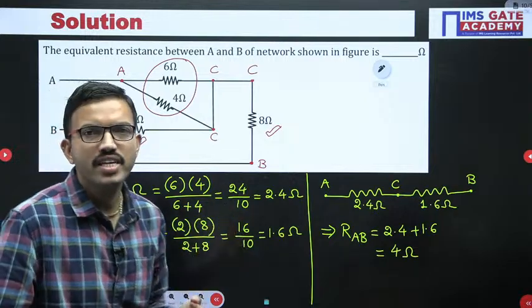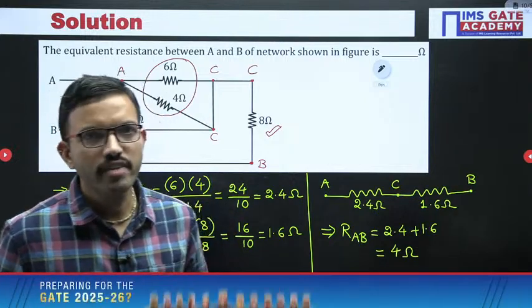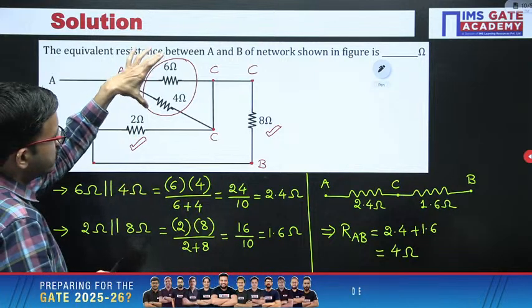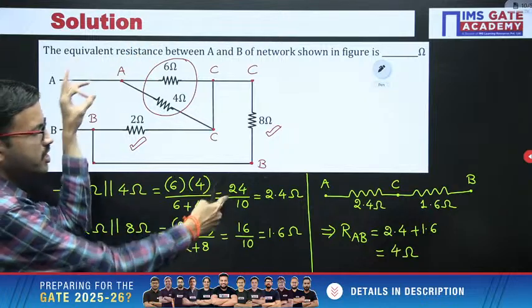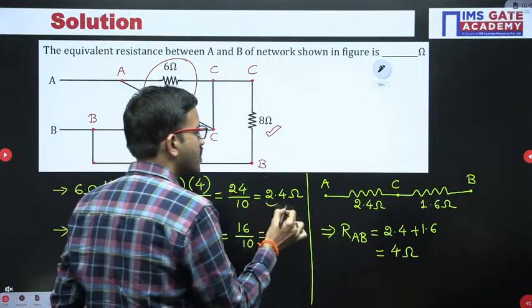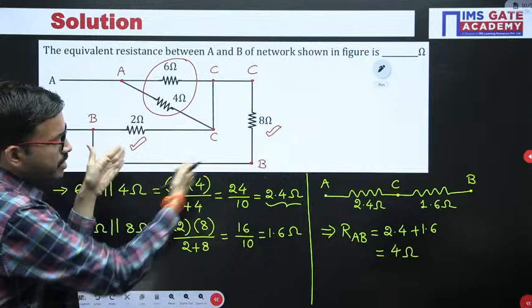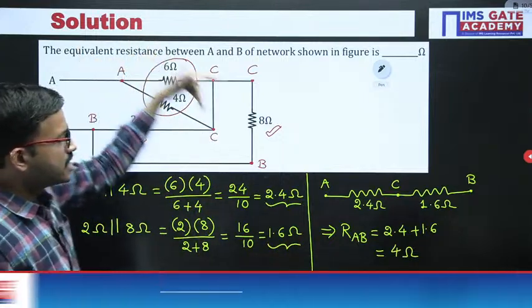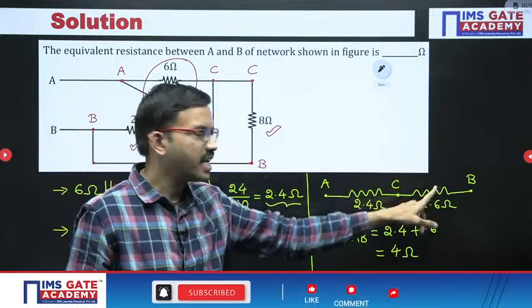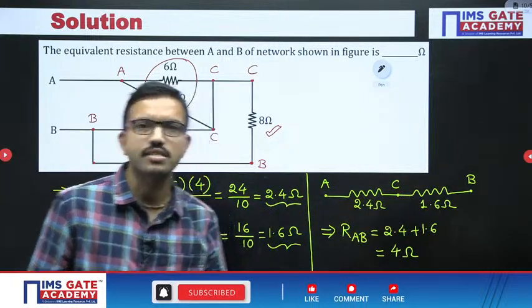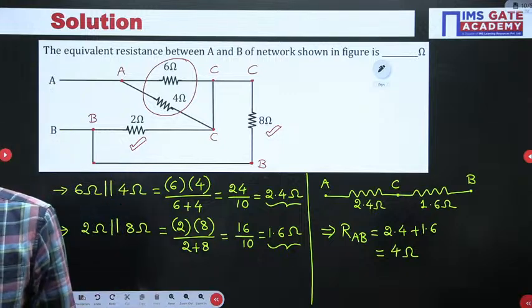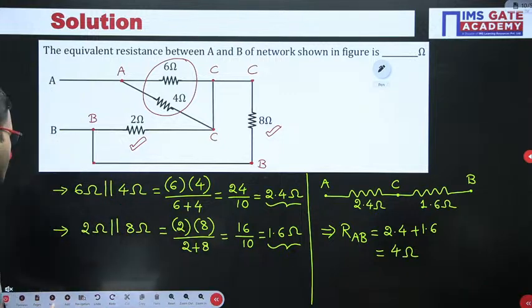Still, if you are having any doubt or confusion, you can mention in the chat, I will clarify. So here the first and foremost observation, these two are connected in parallel, we got the equivalent resistance 2.4 ohm. And then these two are connected in parallel, equivalent resistance we got 1.6. After that, between A and C, one resistor, between C and B, another resistor, these two are connected in series, that's all. Okay, next question.